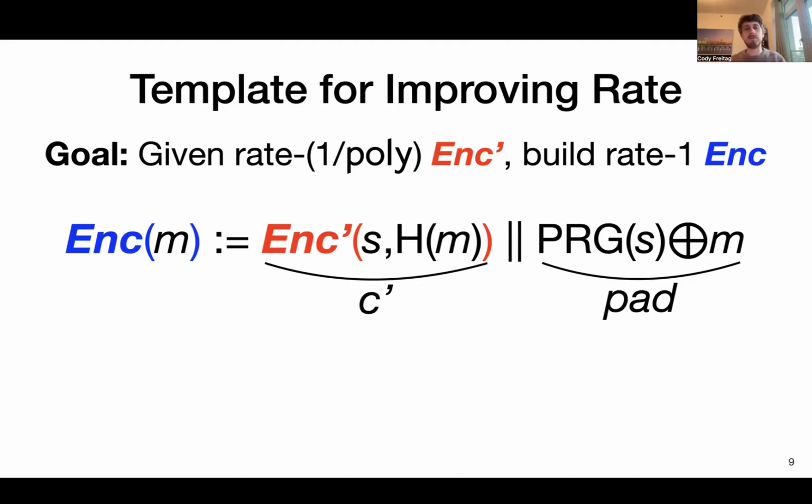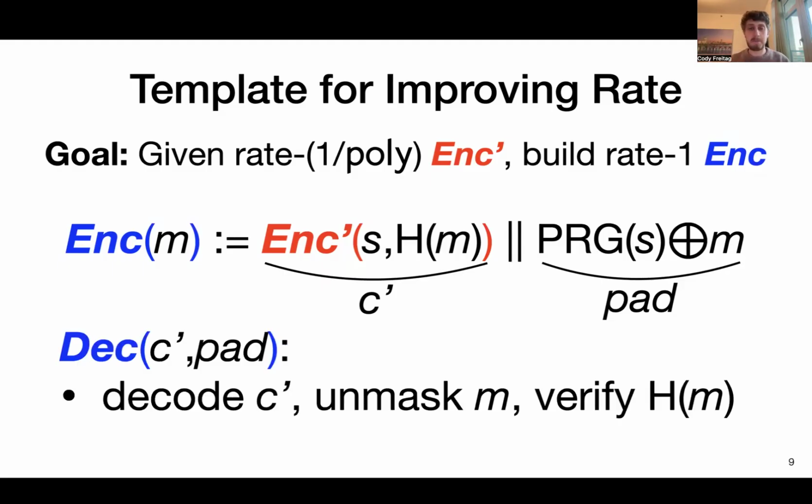I'll call the first part of this encoding, corresponding to the underlying encoding Enc', C', and I'll call the second part that masks the message the pad. Then to decode, you do what you'd naturally expect: you decode the inner encoding, which gives you the seed S for the PRG. We use the seed S to unmask the message M, and then verify that the message we get matches the hash from the underlying encoding.